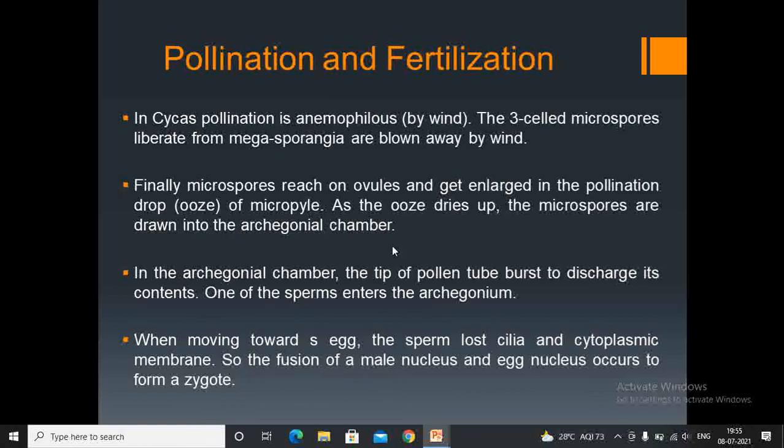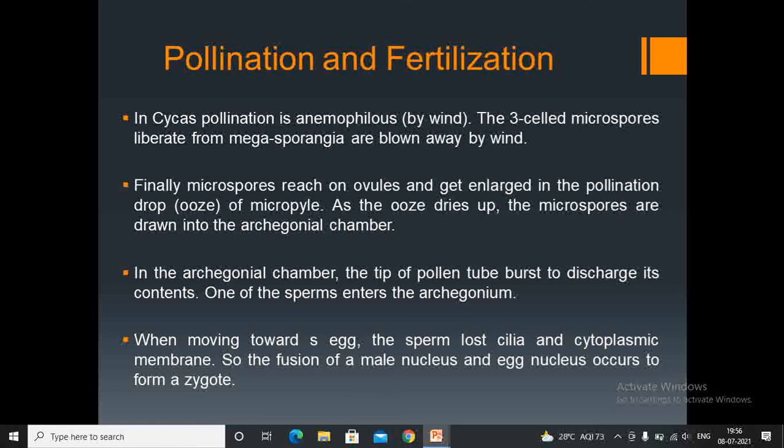Drawn into the pollen chamber, they then move towards the archegonial chamber. In the archegonial chamber, the tip of the pollen tube bursts to discharge its contents. One of the sperms enters the archegonium. When moving towards the egg, the sperm loses its cilia and cytoplasmic membrane. The fusion of the male nucleus and egg nucleus occurs to form a zygote. Then that zygote develops, forming a new offspring. Okay, this is all about sexual reproduction in cycas.